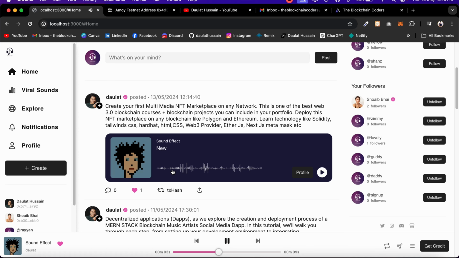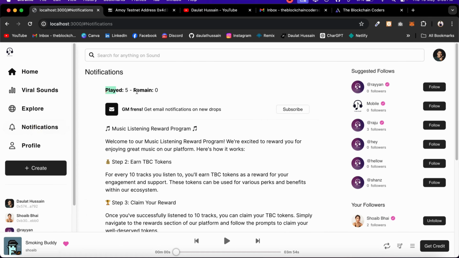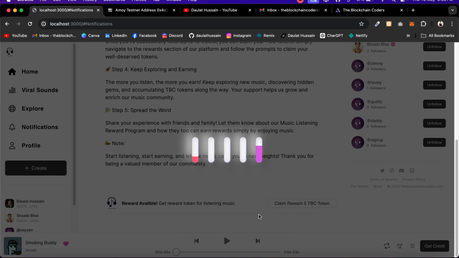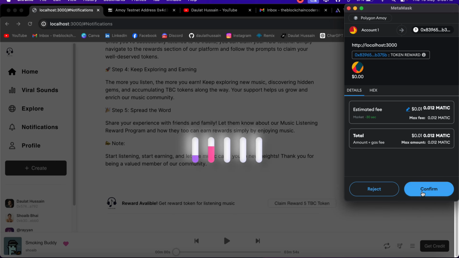So just wait. And here we have fulfilled the condition. If you come back to the notification, we have listened to 5 music. Now I am ready to claim the token. So click on this claim token. It's going to make a call to our smart contract and we will be able to transfer the token to our wallet address. So click on confirm.